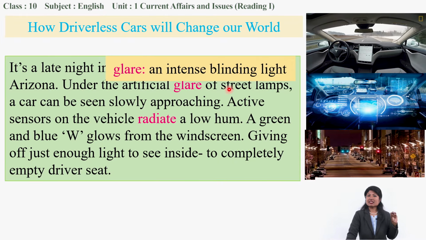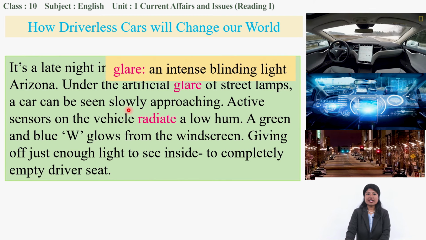Glare means an intense light. As you can see here, I have brought a picture for you. This is a street, and on both sides you can see street lights, and they are emitting light which is dazzling, difficult to look at directly, the glare of street lamps.